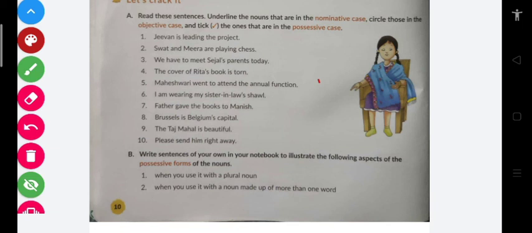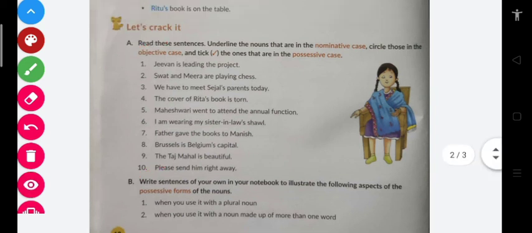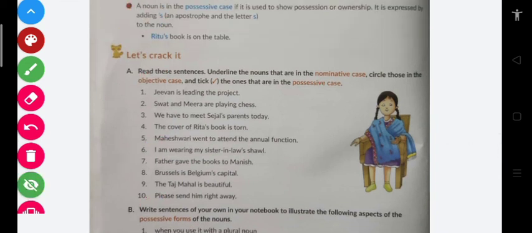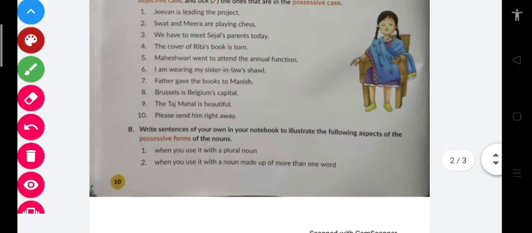In Let's Crack It, option type A, type B. Look carefully students, in the Let's Crack It option, your homework is to complete this type A, then this type B.